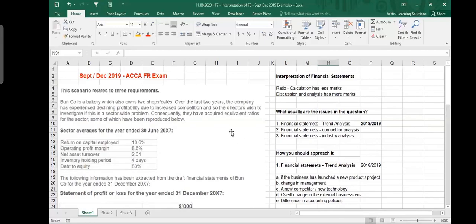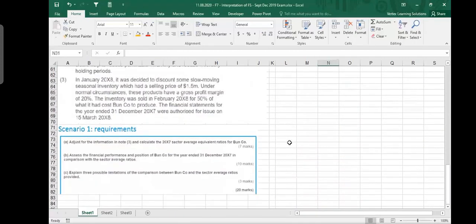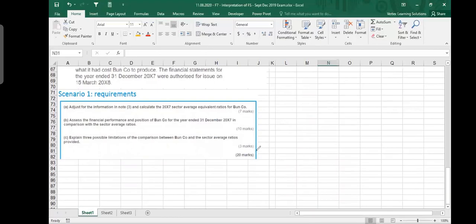I'll read it for you, and then I will give you some time to comprehend it, because reading is not important. Comprehension is very important. And by the way, let's first read the requirement. The question has 3 parts. In total, there are 20 marks: 7, 10, and 3. Part A: adjust for the information in note 3 and calculate the 2007 sector average equivalent. Sector average. So it means we are doing industry analysis. Sector average equivalent ratios for one company.